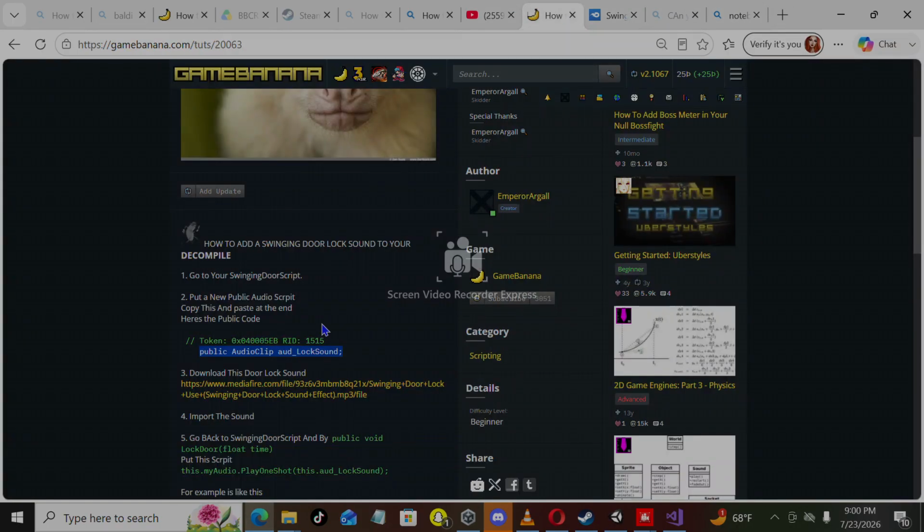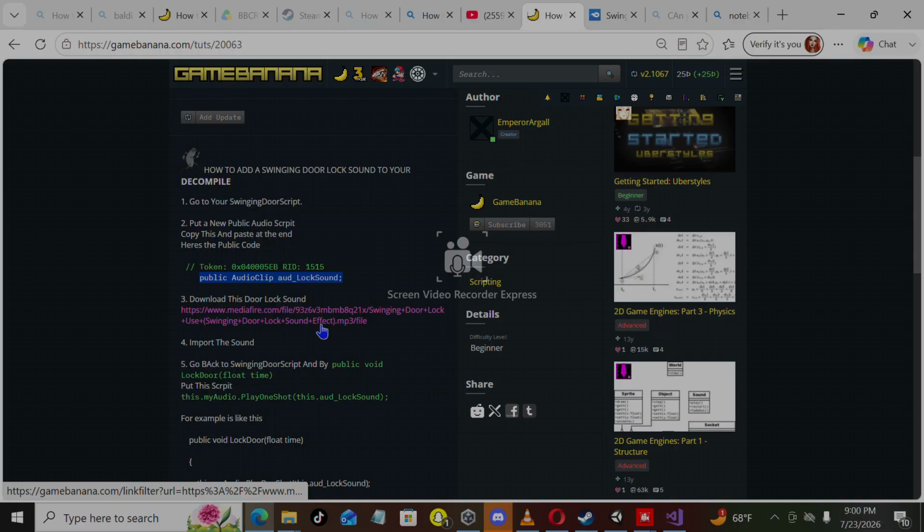Once you import the sound, it says go back to the swinging door script and find the lock door float time. Put the script in. This is gonna play one shot whenever you lock the yellow door lock.